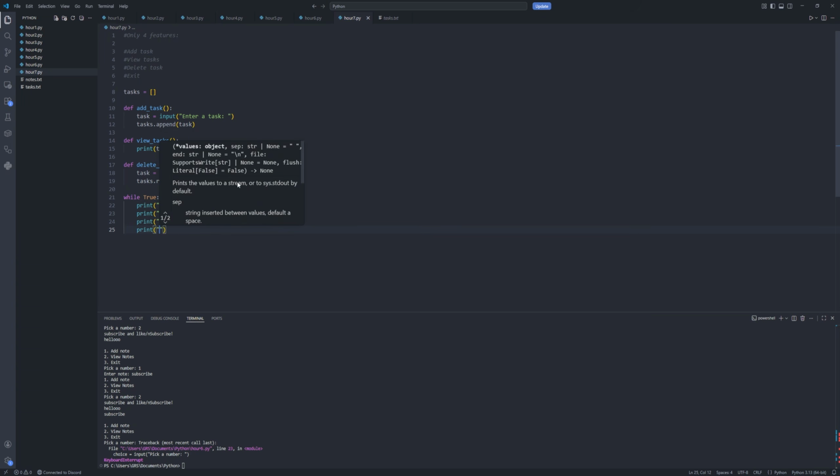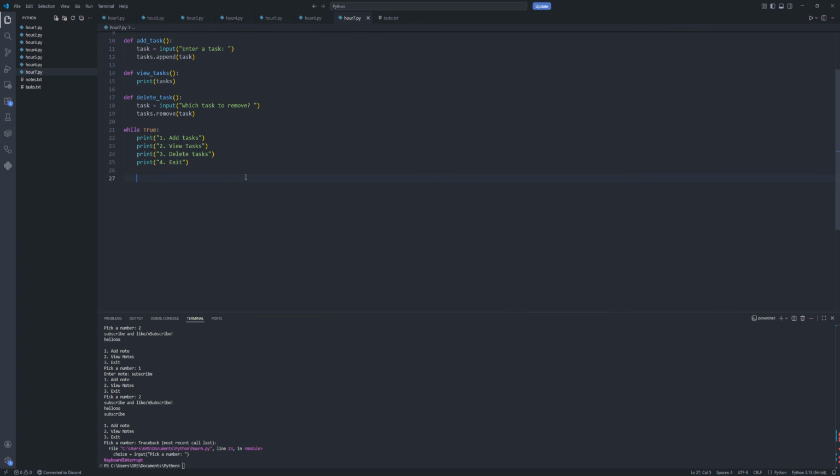And we're gonna say exit. Okay, that's pretty straightforward. Choice is equals with input select an option. If choice.